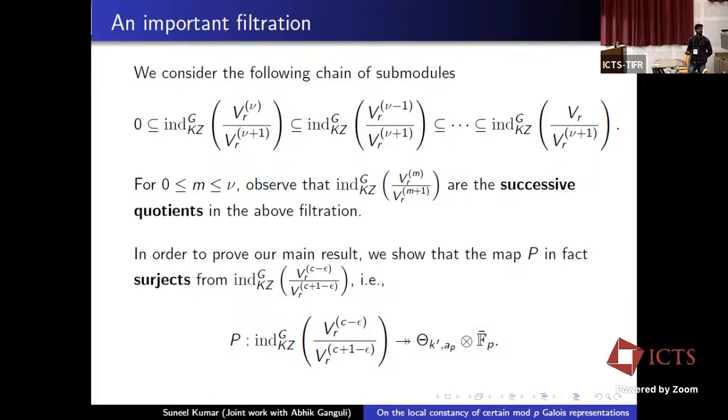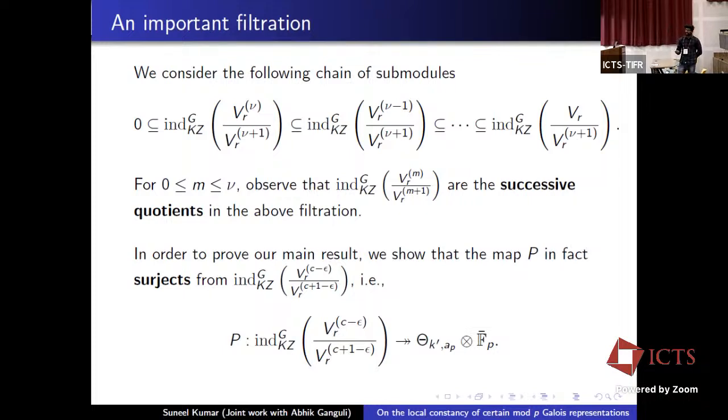In order to determine Θ̄_{k',a_p}, what we do is that under the hypothesis of our main result, we prove that the map p surjects from one of the successive quotients, precisely m equals c minus epsilon. Here epsilon is a technical constant lying between 0, 1, 2, depending on some v and c relation.